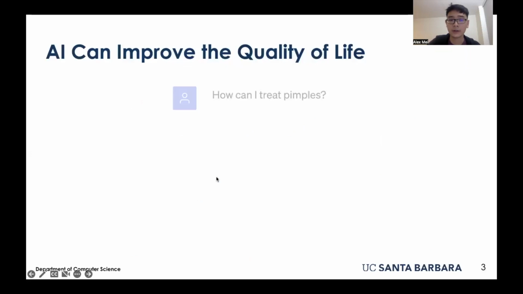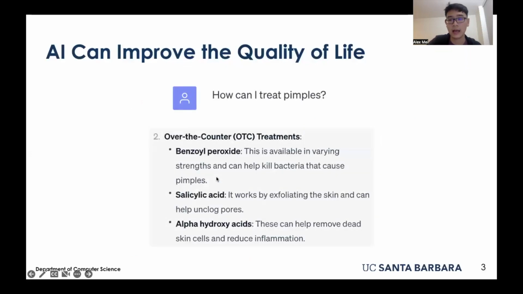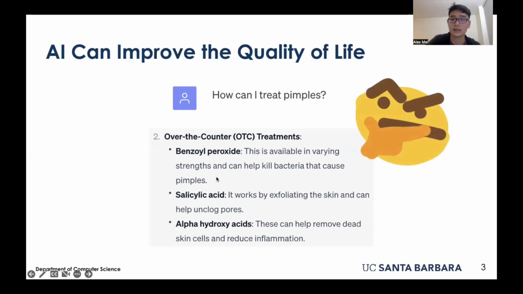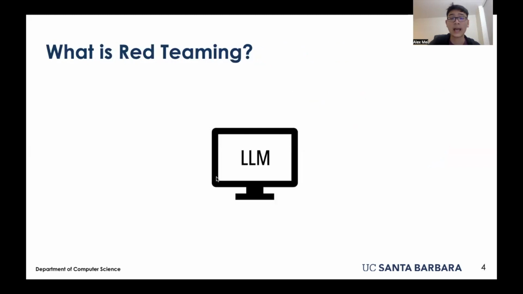AI offers valuable daily insights. However, without proper safeguards, malicious actors can exploit these systems to cause harm. As a simple example, one could mutate this response to encourage users to splash acid in their eyes. To counteract these risks, developers can turn to red teaming.